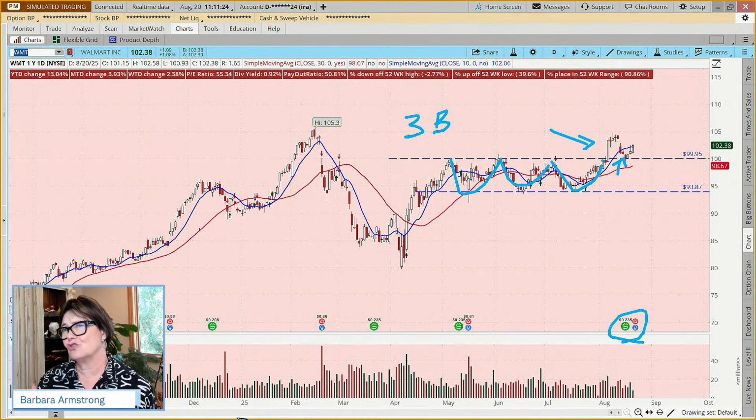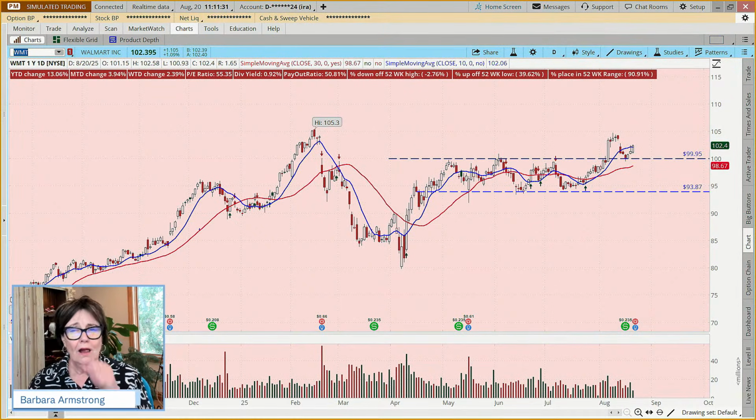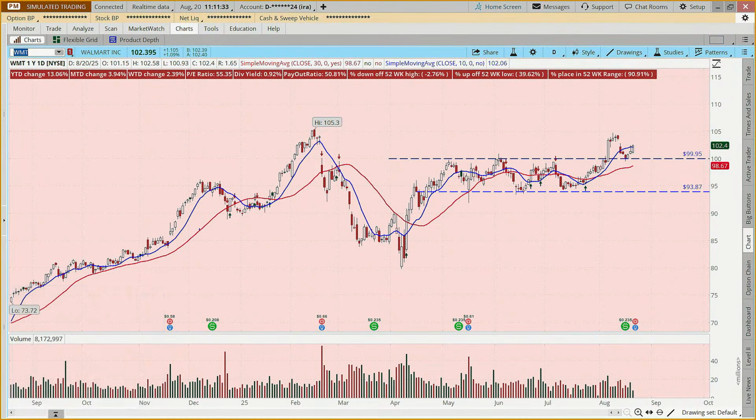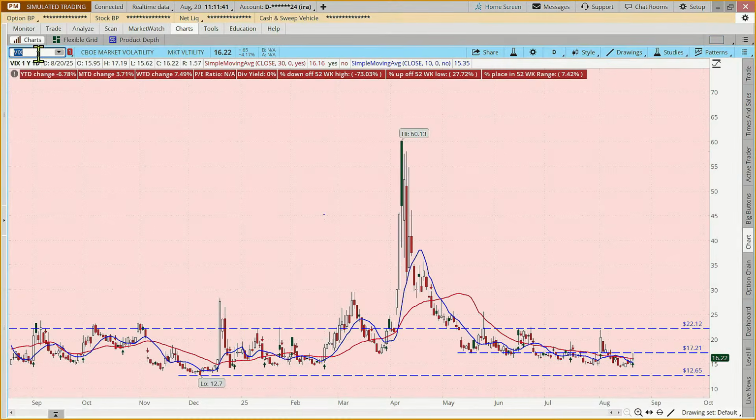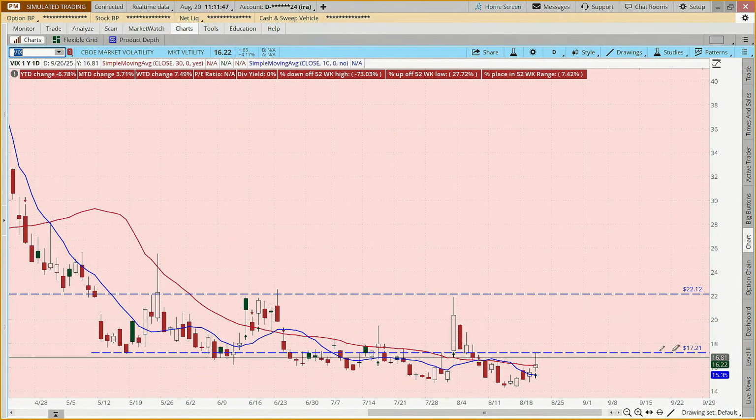So if you're trying to trade conservatively in an environment that right now might feel a little more volatile than it has been, and if we want to look at volatility, we can look at the VIX. It's only up 4%, but when the market opened today, it really had a pretty dramatic spike.